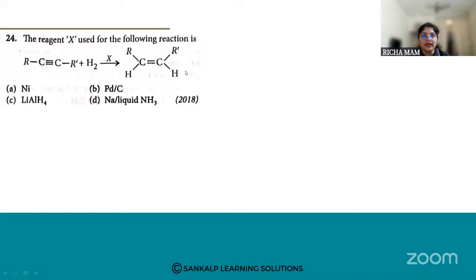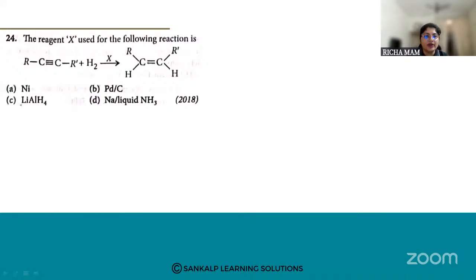The reagent X used for the following reaction is. So this is a reaction.